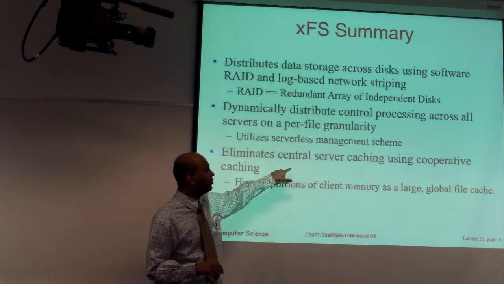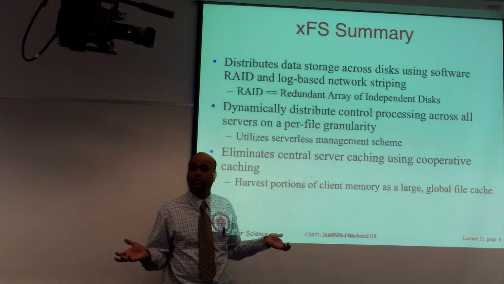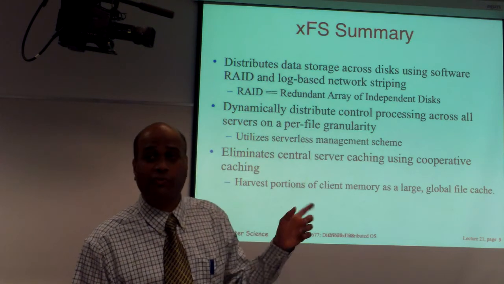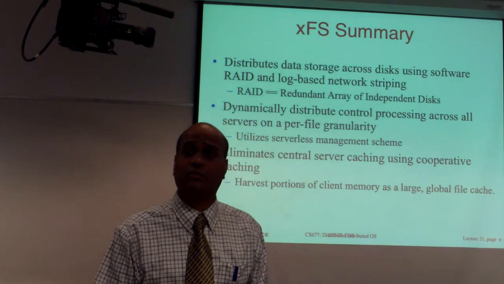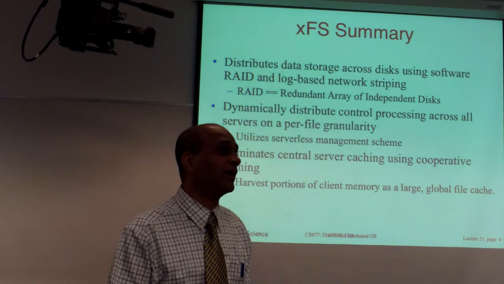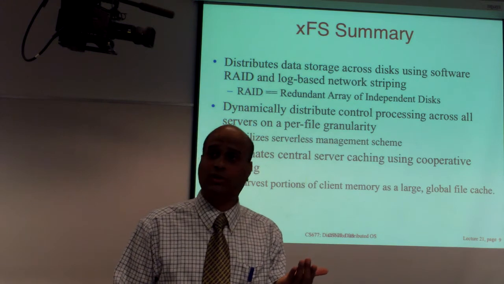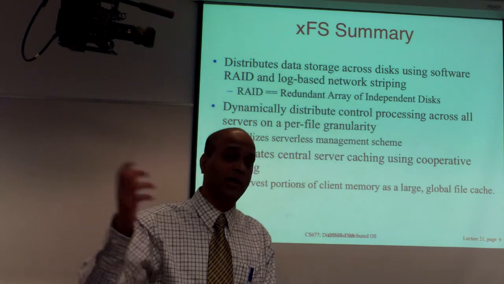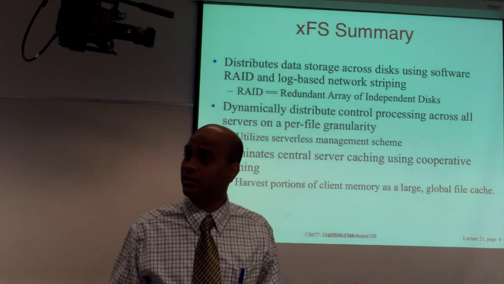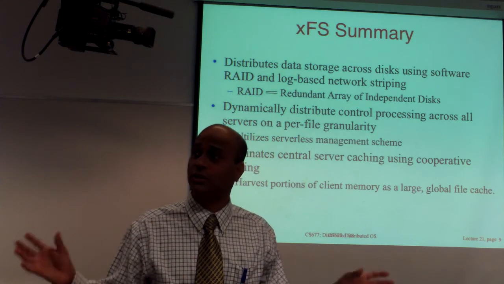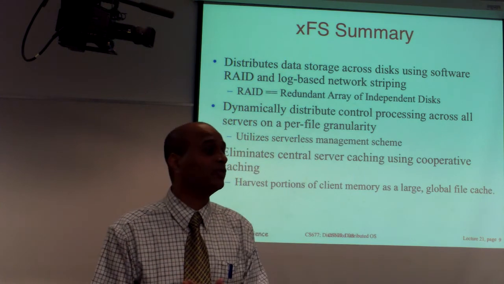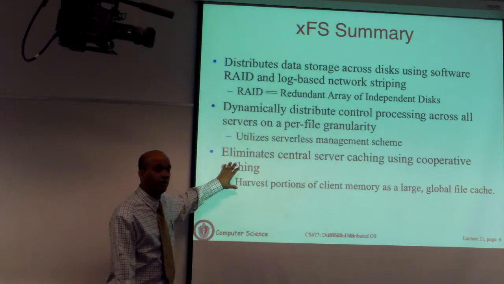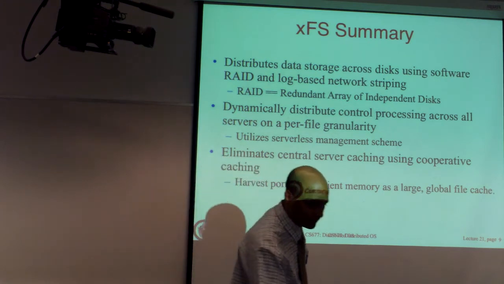The other thing it does is there is no centralized caching. Caching is not only distributed, it is cooperative. This is a term that we haven't encountered so far, but when we come back to the web, you will hear about cooperative caching. What a cooperative cache does is, when a read request comes in, you look at your local cache to see if the file is cached there. If not, rather than going to the master copy, you ask other nearby caches whether they have this data. So the caches cooperate with one another to further reduce the load on the master copies of the file. It uses cooperative caching for better performance. We'll come back to that as well.